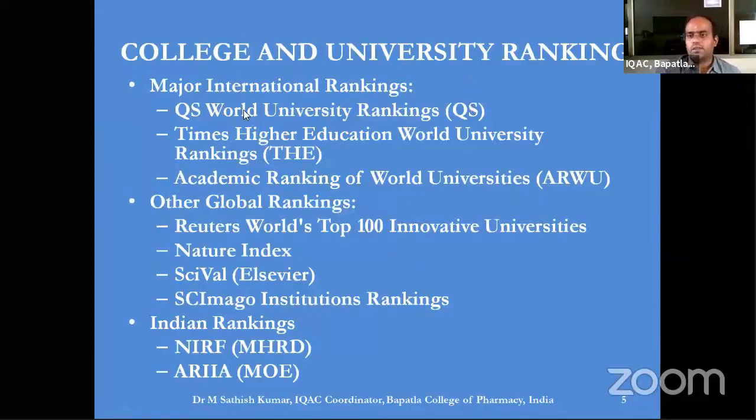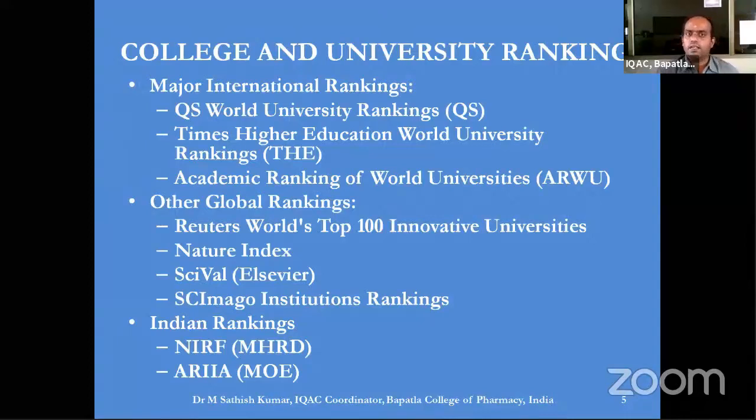So I have highlighted three important categories. The first one is the major international rankings. For some of you, these are very familiar terms; for some of you, they may be new. Those three important international rankings are the QS World University Rankings, second, the Times Higher Education World University Rankings, and the third one, the Academic Ranking of World Universities.